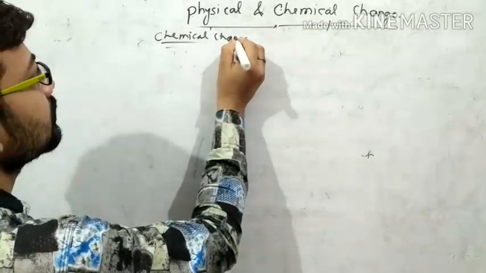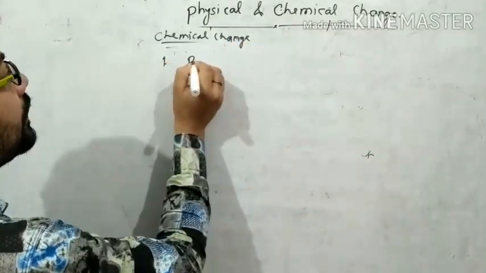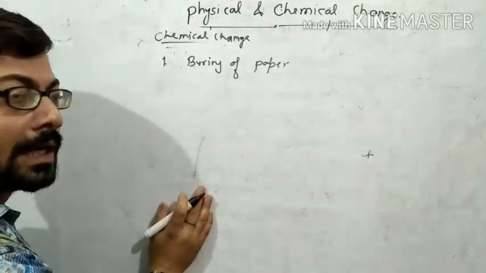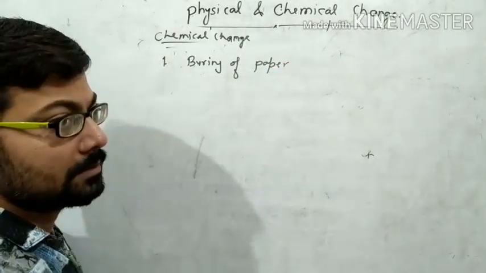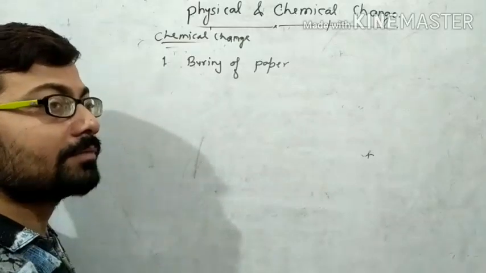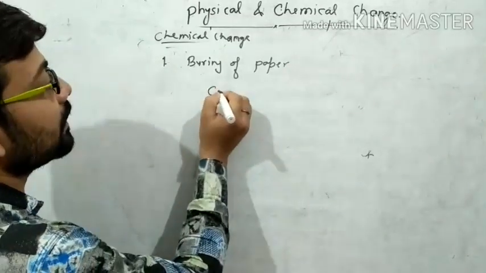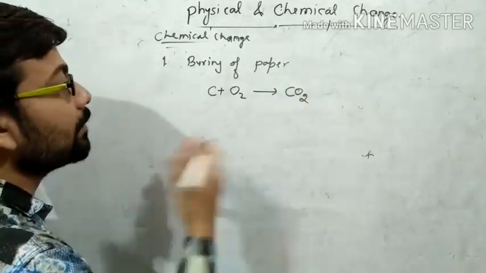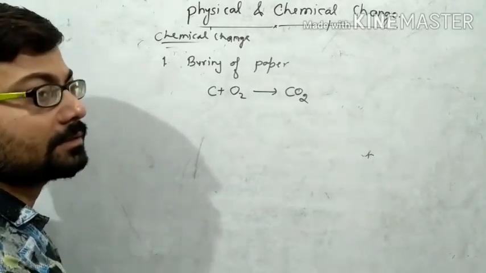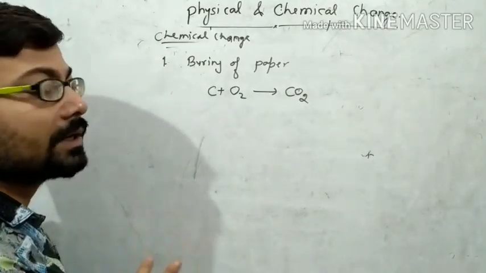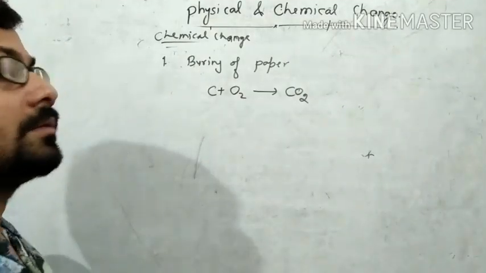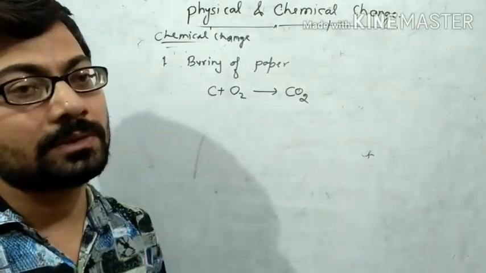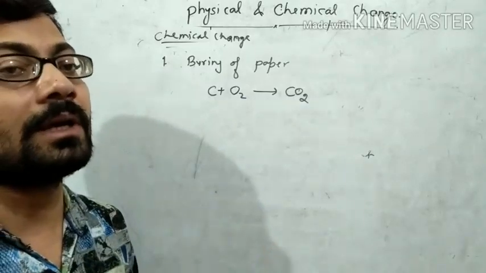Number one, burning of paper. As you know, paper is obtained from the plant, and plant is made up of the carbon. So when carbon reacts with oxygen, then it produces carbon dioxide. Means they produce so much amount of carbon dioxide. So this is a burning of paper. Actually, when paper is burned, then it produces carbon dioxide and some water molecules. So this is a type of chemical change.